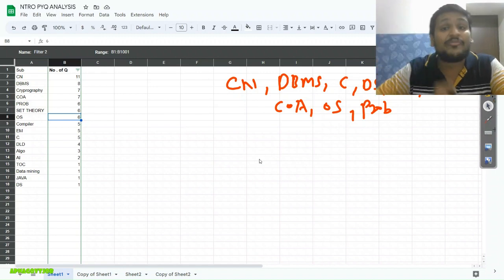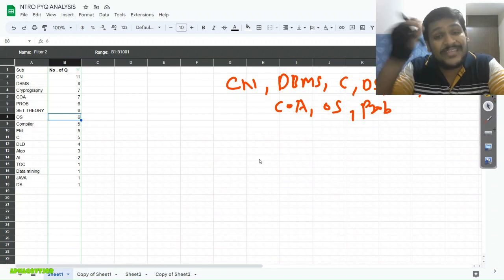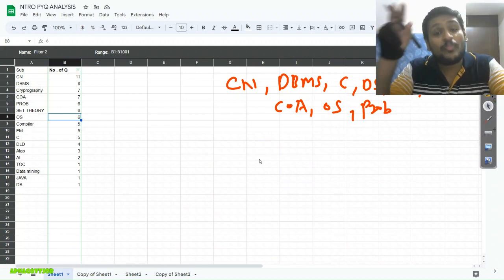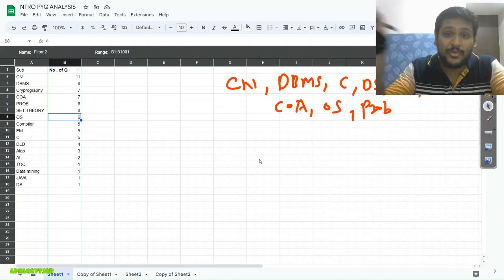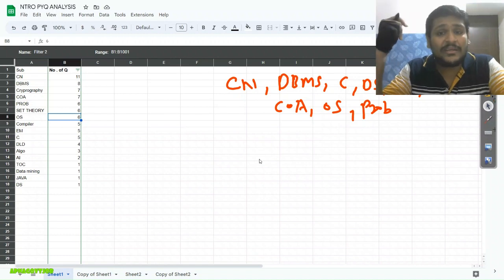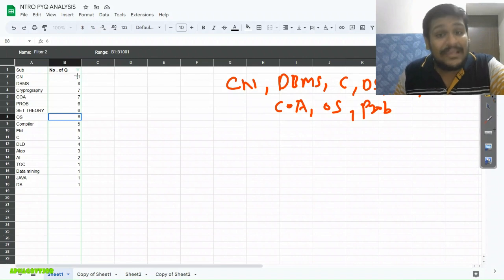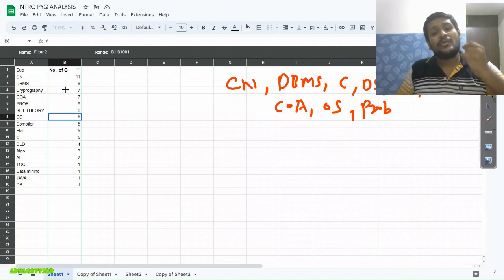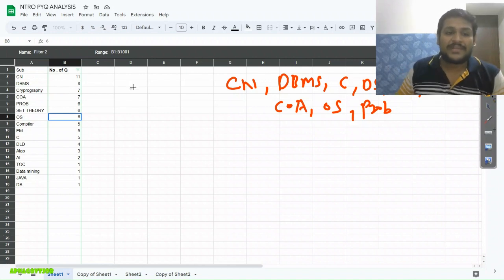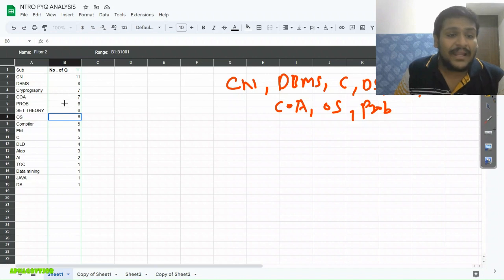Okay, this is the style of NIELIT. So it is not like you should stick to one part only. You should prepare for both scenarios, the worst case and definitely the favorable case also. You can see here, from computer network they asked a total of 11 questions. From DBMS, 8 questions. Surprisingly, cryptography 7 questions, which is obviously expected. Computer network, cryptography, network security. Then computer organization and architecture, 7 questions.